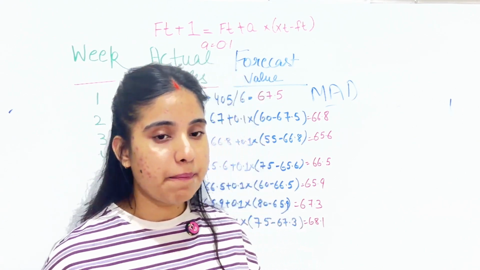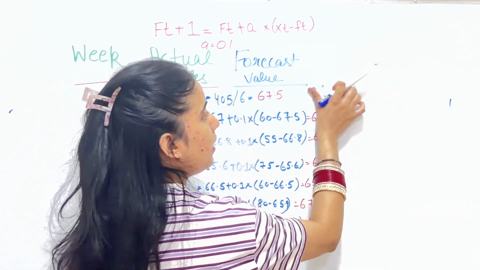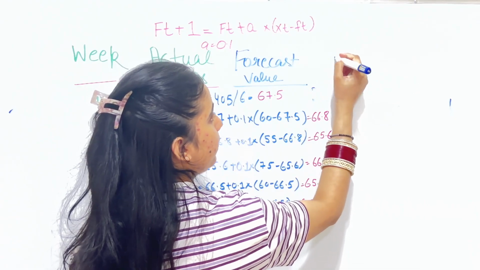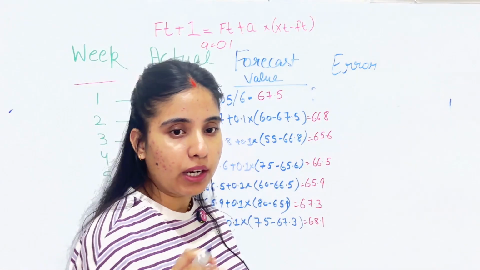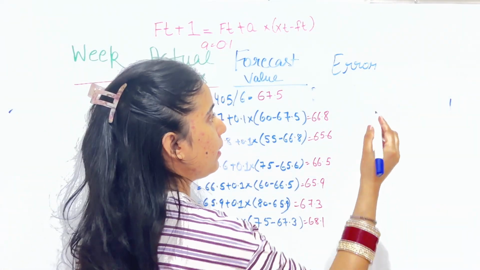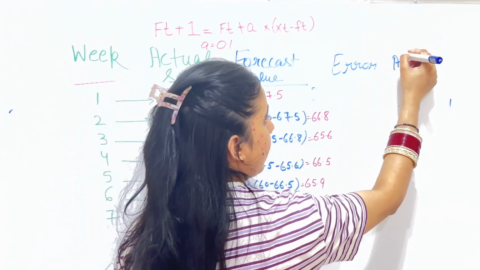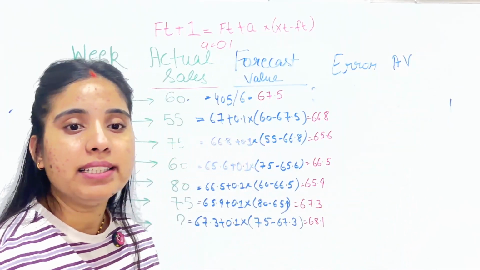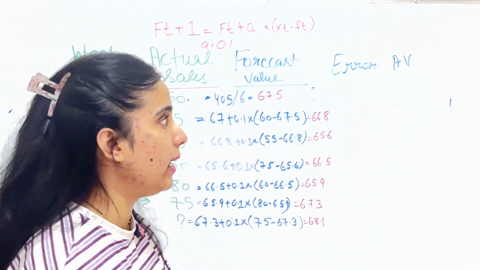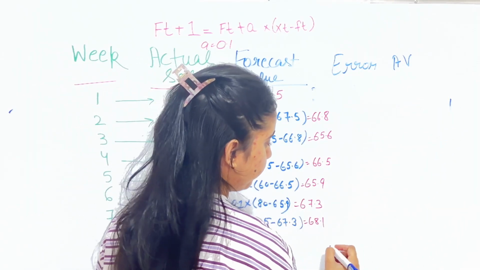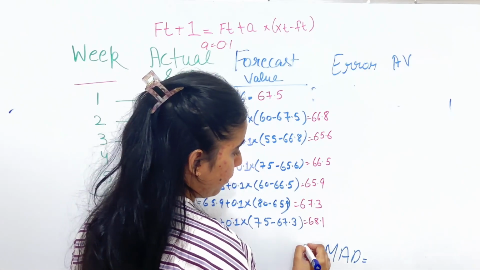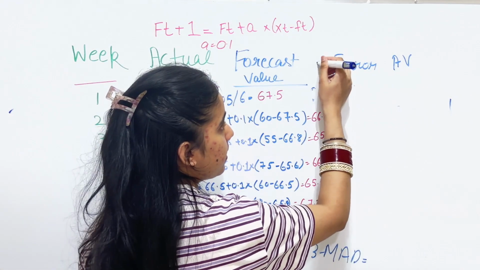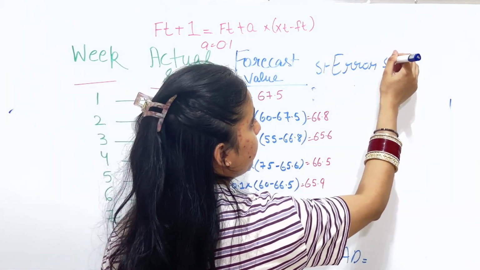Okay, so the first step is we need to find the error. I will write it down here. In the second step we need to find the absolute value. And in the third step we need to find the MAD value. This is step 1, this is step 2, and this is step 3.